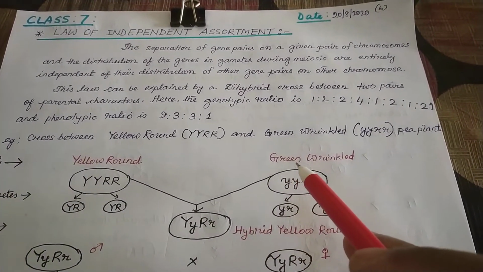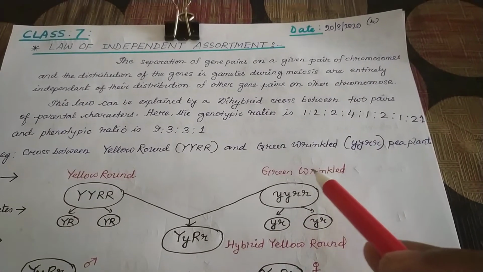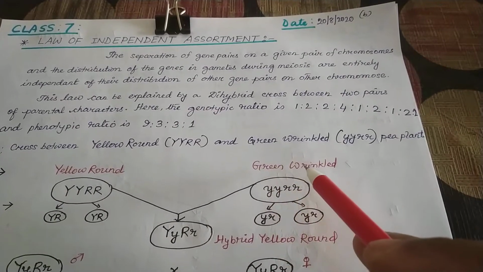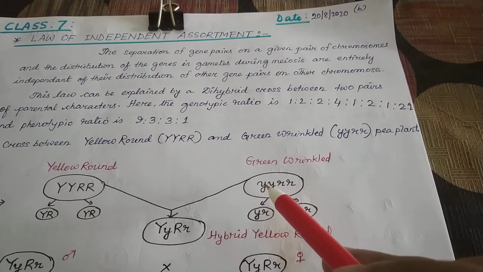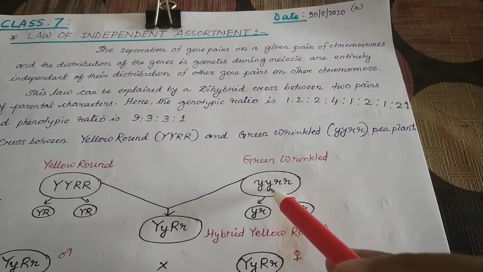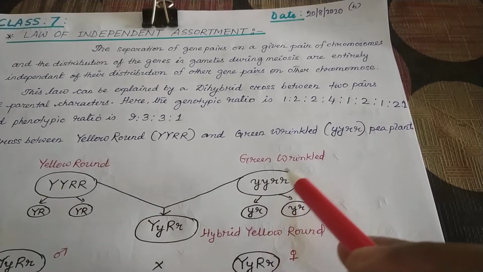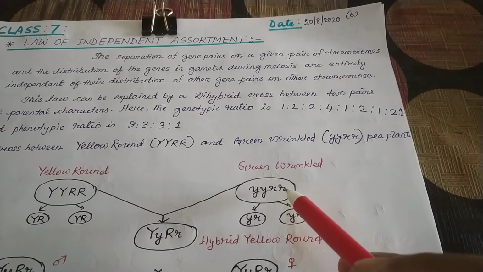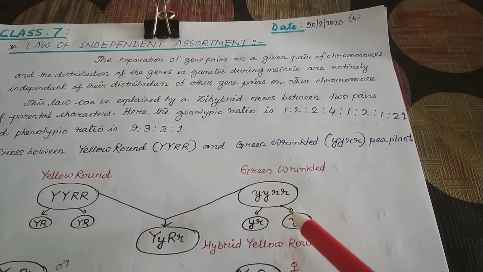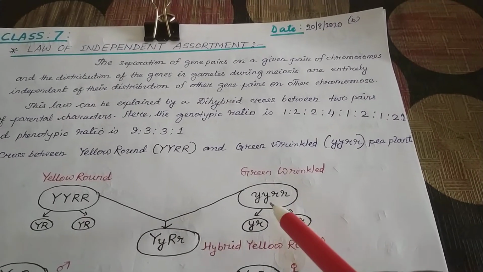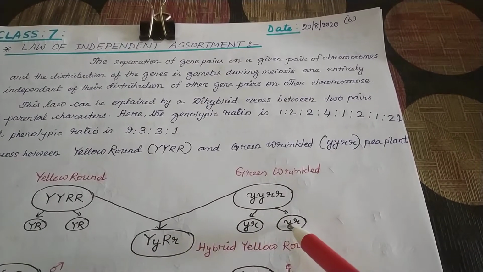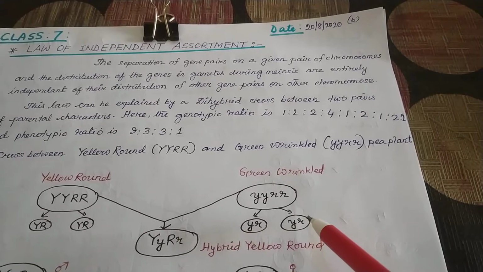Similarly, from another pair of characters, it can be green wrinkled. For green, we can write small y as a genotype or allele, and for wrinkled, small r. Got it? So it is distributed and separates as green wrinkled and green wrinkled into two gametes. Got it?